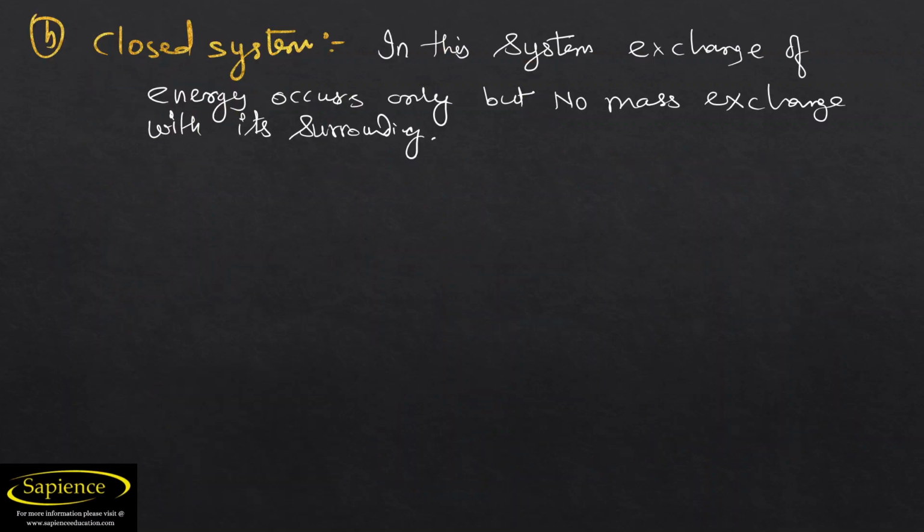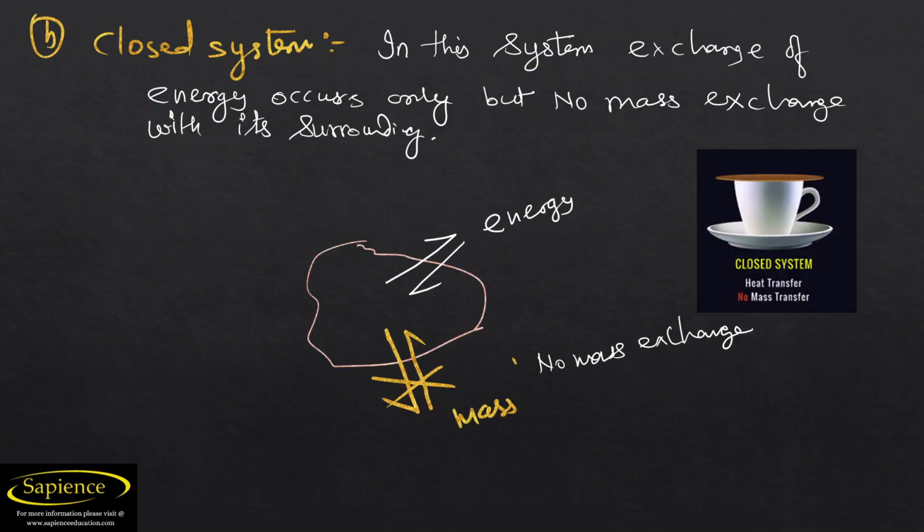Now what is a closed system? In this system, exchange of energy occurs only, but no mass exchange with its surrounding happens. So no mass transfer happens, and this type of system is called a closed system in thermodynamics. Let us see the closed system. When we cover the teacup, what will happen? There is no mass transfer. Why? Because we have covered it, so no vapors or matter go outside.